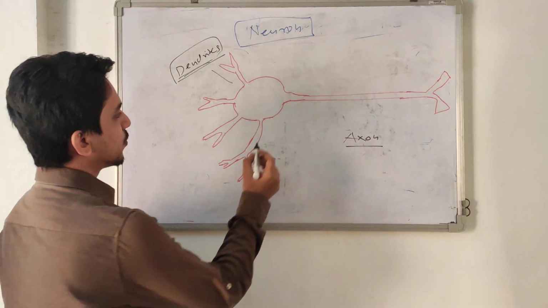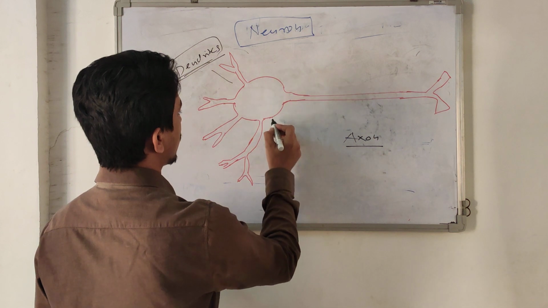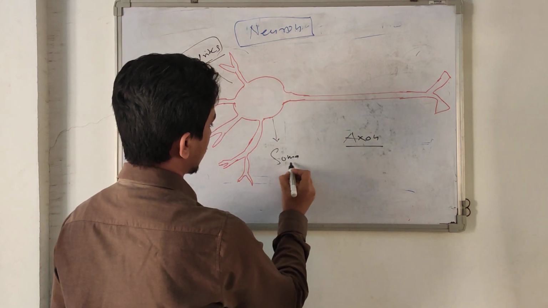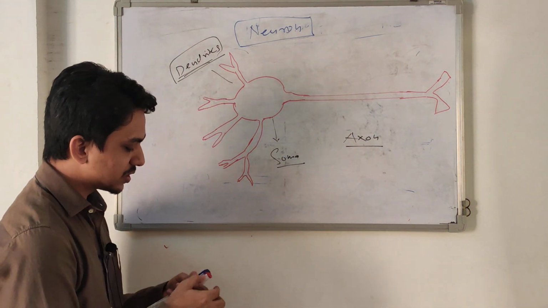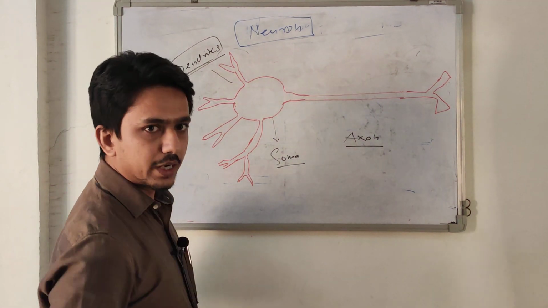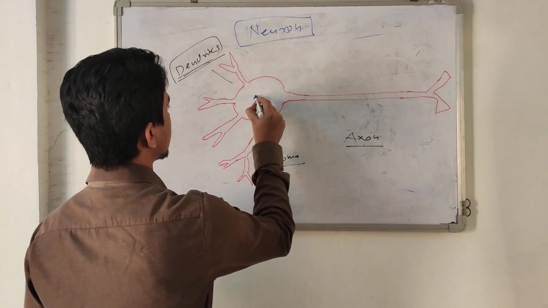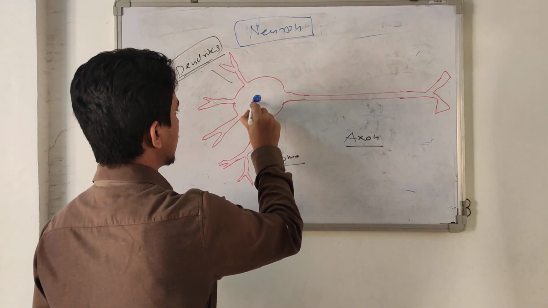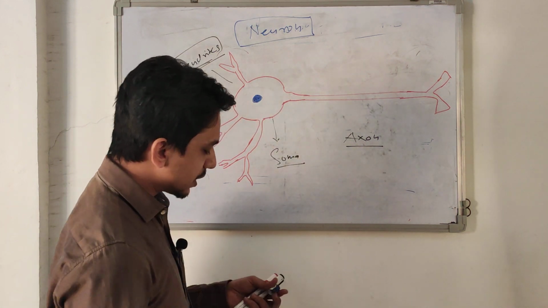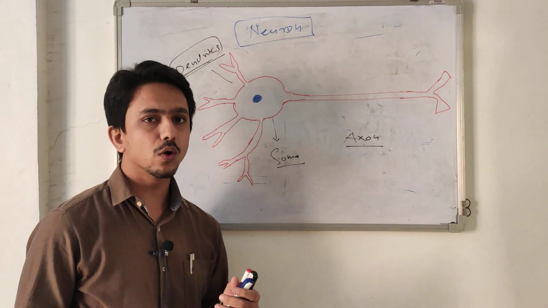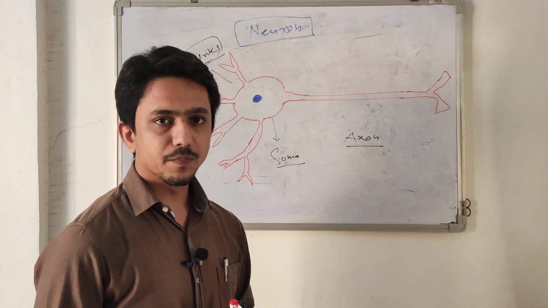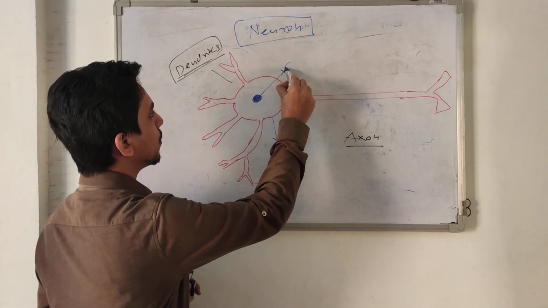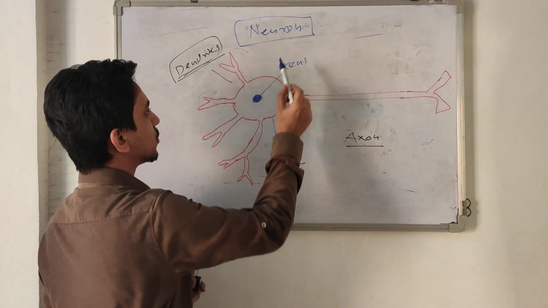And there is this portion, the cell body. We can also call it the cell body or soma. The cell body also has the same organelles as other cells. They have a nucleus in the center. But as per our last discussions, neurons cannot multiply because this nucleus does not contain a centrosome. There is no centrosome.